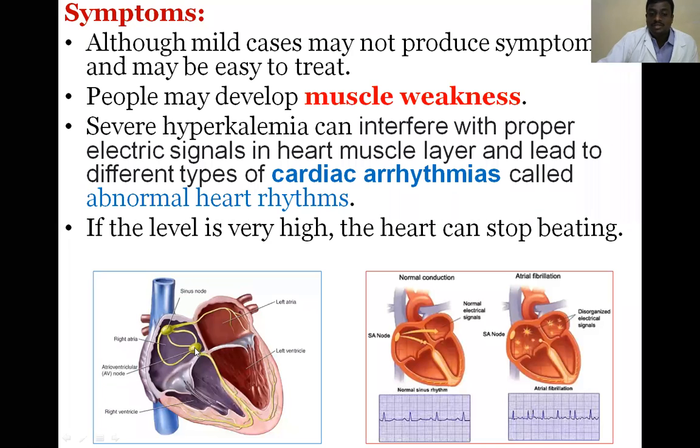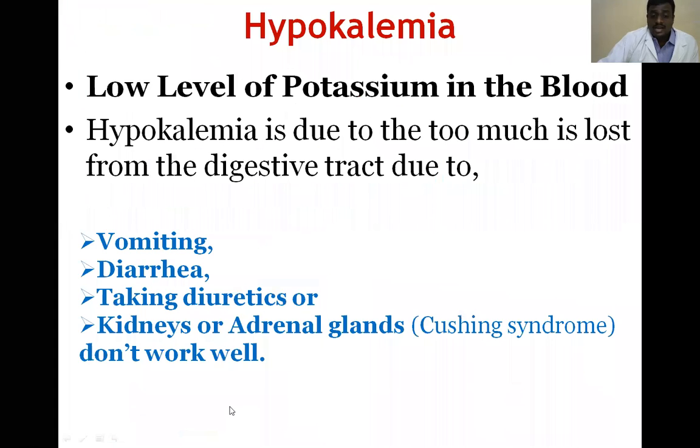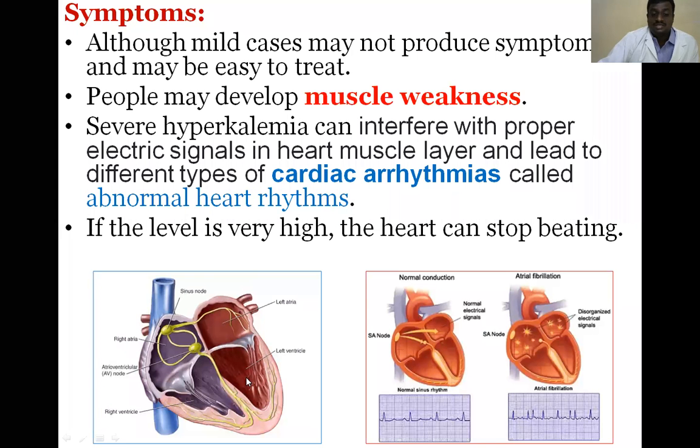Whenever an excess amount of potassium is present in the blood, it interferes with the proper electrical signals in the SA node and the AV node. Then improper signals are not sent to the atrium and ventricles, and this produces cardiac arrhythmias.